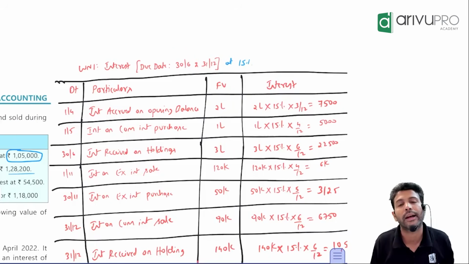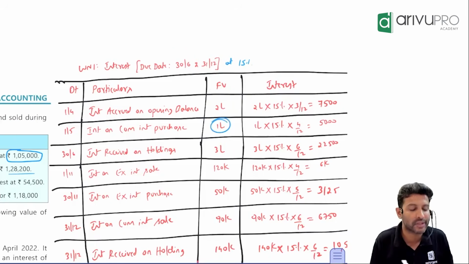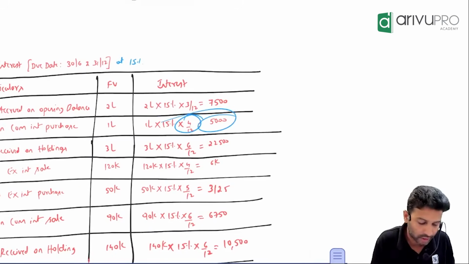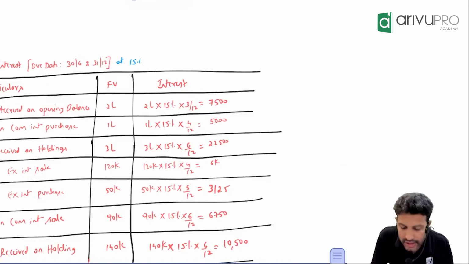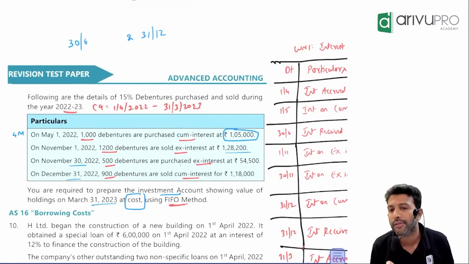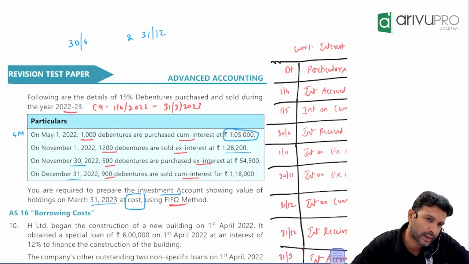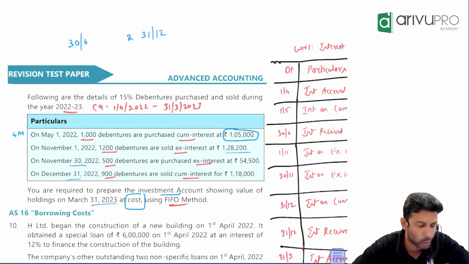4 months. So calculate. What is the interest rate? 15%. 1 lakh into 15% for how many months? 4 months. How much is that? 5,000. This 5,000 is the interest element included in 1,05,000, which we have to exclude. That I'll tell you later. But for now, we'll only focus on calculating the interest portion.